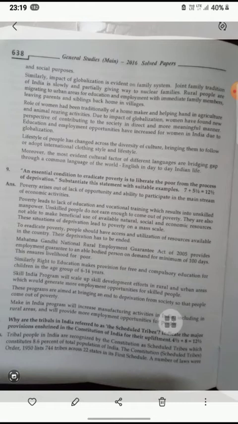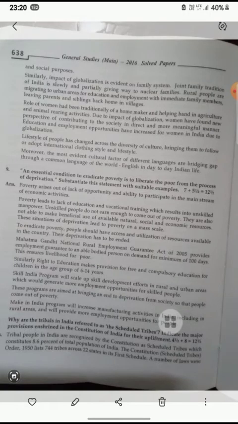and friends. Rural people are migrating to urban areas for education and employment, with immediate family members leaving parents and siblings back home in the village. There is migration from urban to rural and rural to urban areas, but more from rural to urban, for education, employment, and development, and the family has now become a nuclear family rather than a joint family.